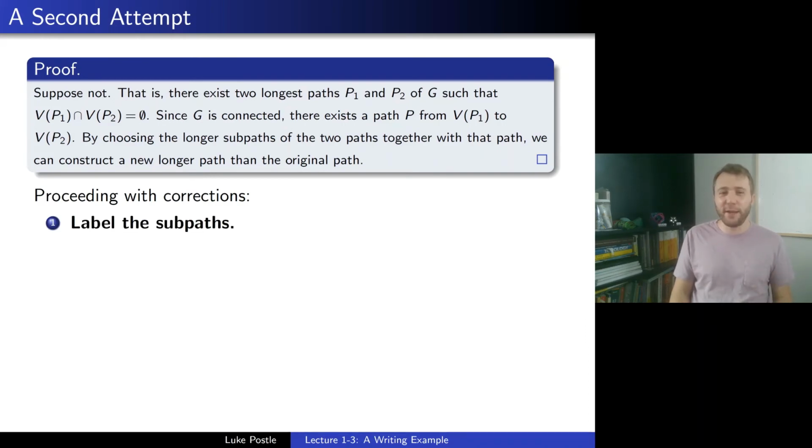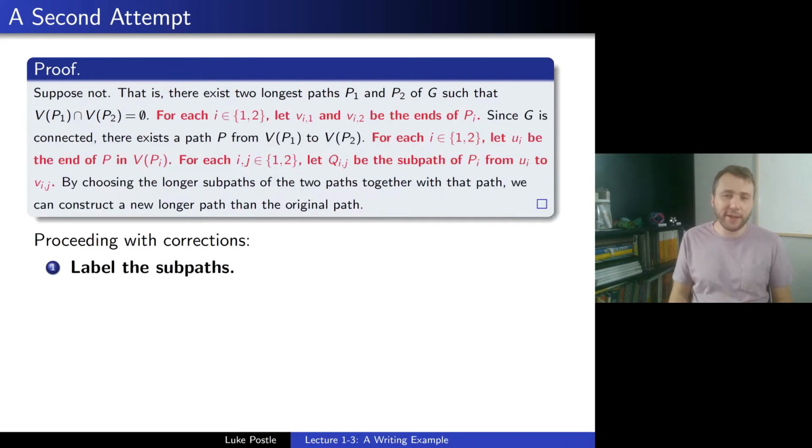What about these subpaths? Well, let's label the subpaths. So then it gets a bit messy. I'm going to need to talk about the ends of P. So for each i in {1, 2}, we'll have u_i be the end of P in V(P_i). And that's actually, if you think about it, unique which end it is because they're disjoint. So that'll be fine. And then for each i, j in {1, 2}, we'll let Q_ij be the subpath of P_i from u_i up to, well, this is where I need to label the ends. So actually, if you notice in the proof, I went back and I wrote for each i in {1, 2}, let v_i1, v_i2 be the ends of P_i. That's to be able to then talk about what these Q_ij should be.